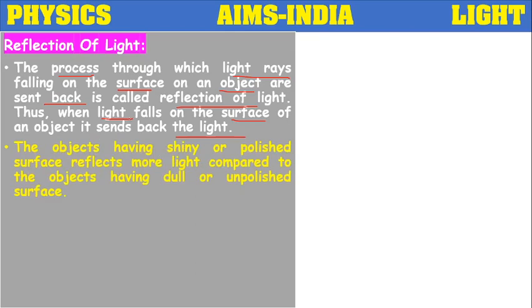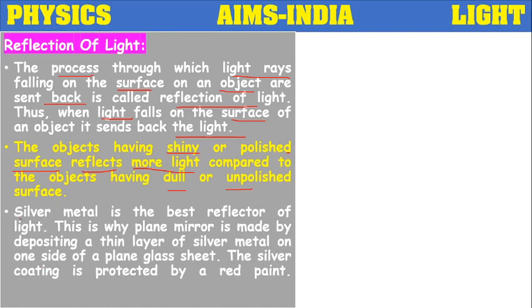So which objects will do that kind of reflection? The objects having shiny or polished surface. That kind of objects, most of them, they will reflect more light compared to the other objects which are very dull and unpolished.